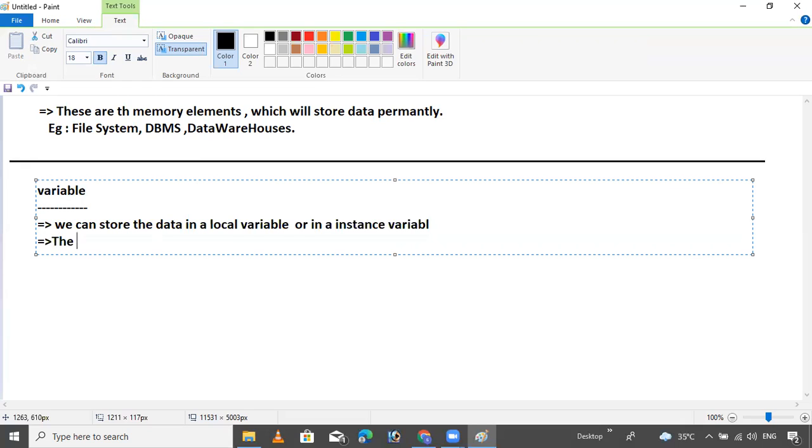the data stored in a local variable will be destroyed or removed when control comes out of a method. Okay.